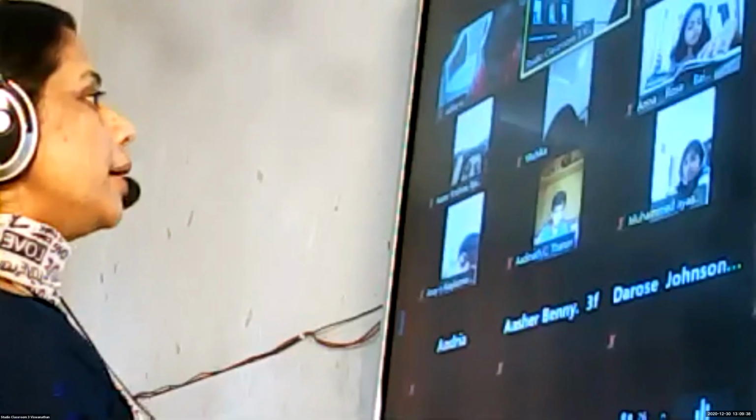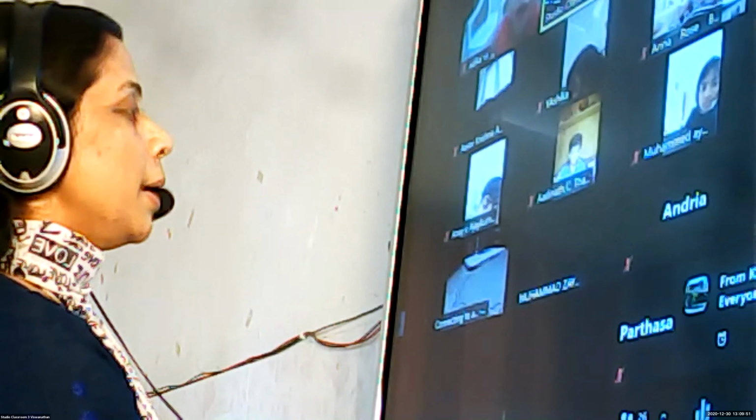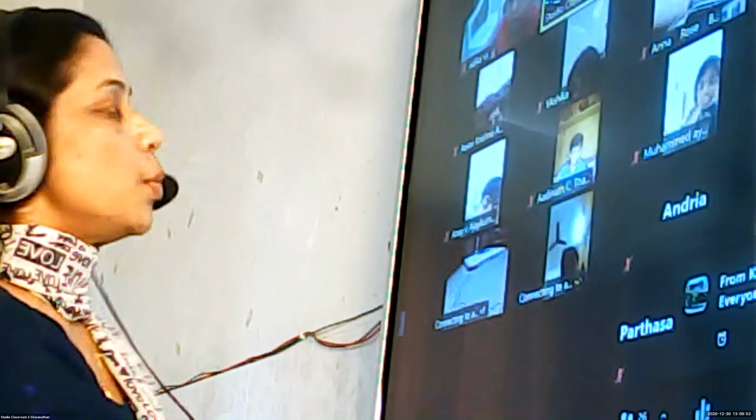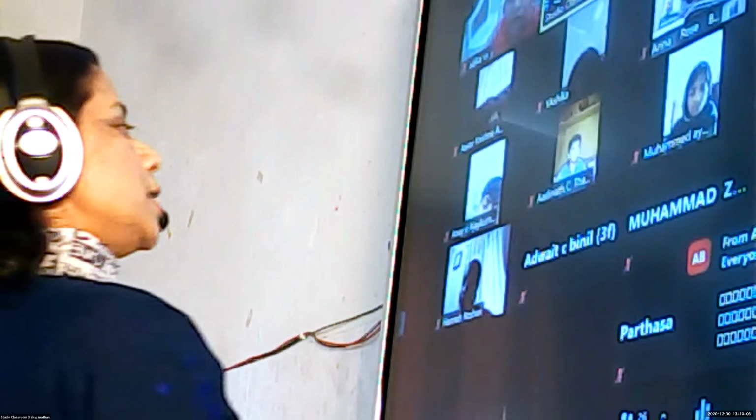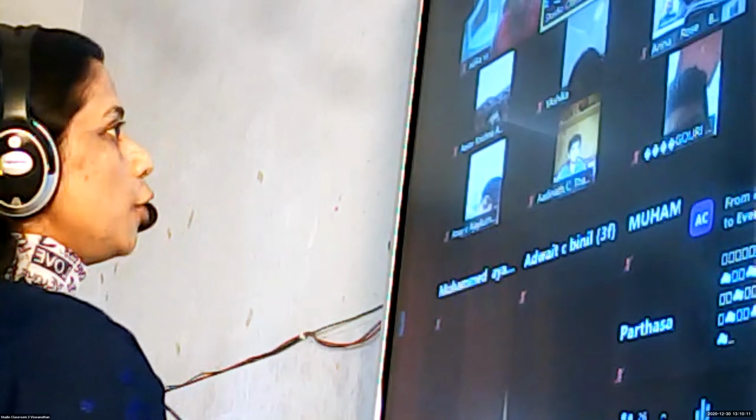What have we studied about adverb of manner, children? Adverb of manner tells us how the action occurs. And most adverbs of manner end with ly. But not all words end with ly. There are certain words which don't end with ly: hard, well, fast. Only three words. Hard, well, fast. Okay? Clear to all of you?